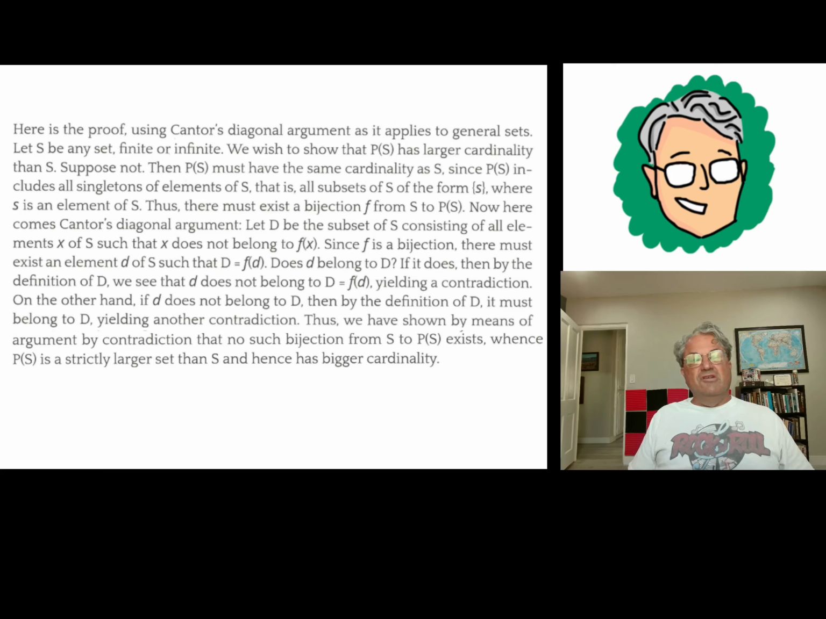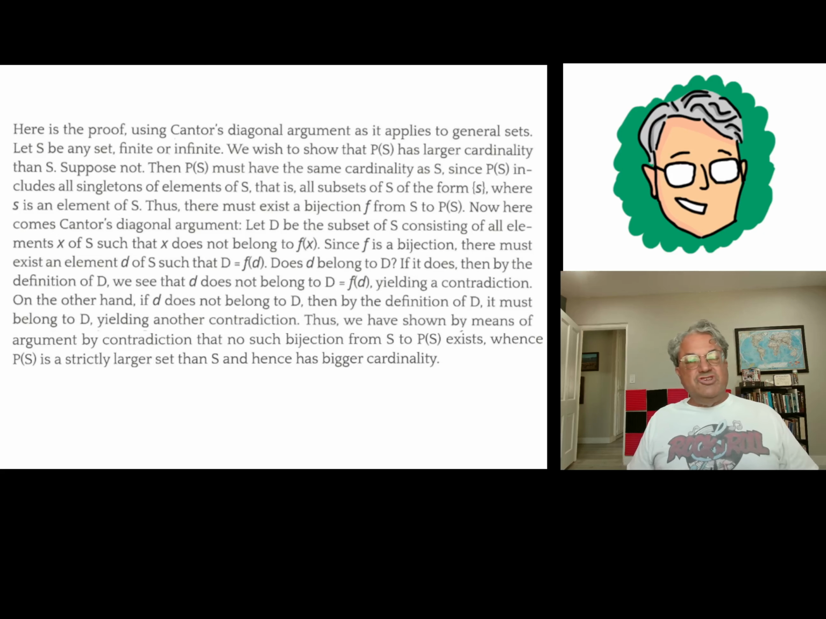So imagine we have some set S, finite or infinite, and we claim that the power set of S has the same number of elements as S. If that's true, if they have the same cardinal number, then there has to be a bijection from S to its power set. We can give that bijection a name. I think in my book I call it F.